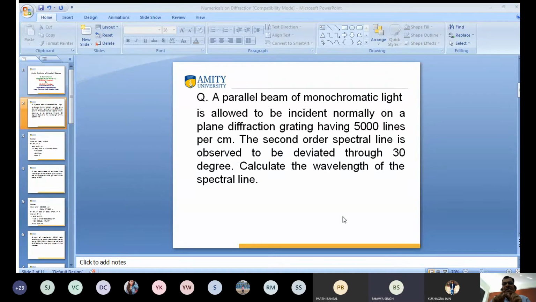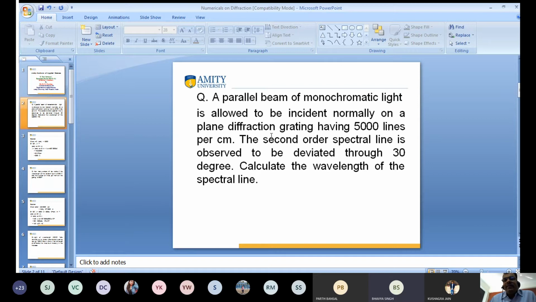Do you know what the formula is? I tell you that (a + b) sine theta equals n lambda. Here a + b means the grating element, theta is the diffraction angle, n is the number of order, and lambda is the wavelength of light. What is given? Number of lines per centimeter. So a + b is given.